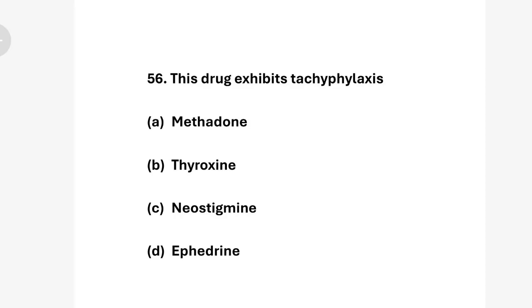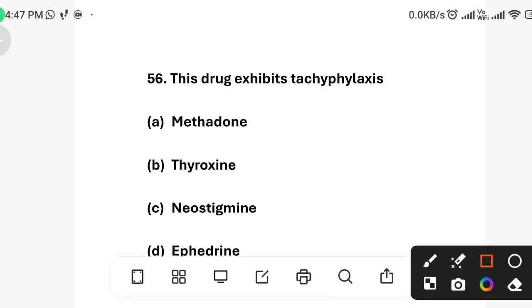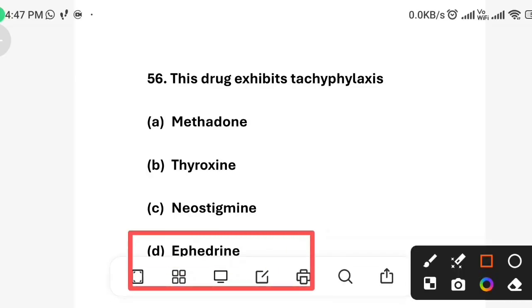So the correct answer is option D, ephedrine. Tachyphylaxis is a condition where repeated use of a drug leads to a rapid decrease in its effect. Ephedrine is a decongestant and stimulant, and loses its effectiveness quickly with repeated doses due to receptor desensitization. Next question.